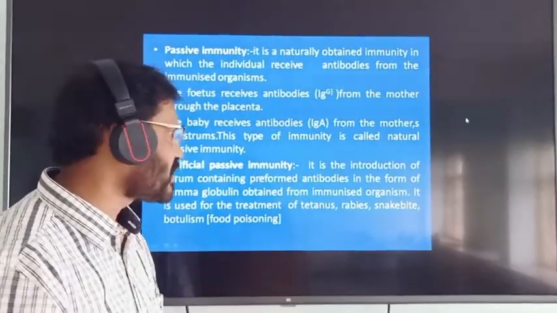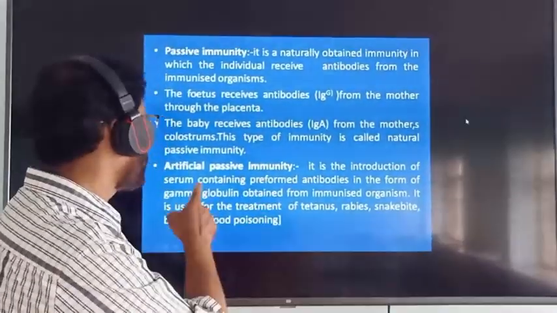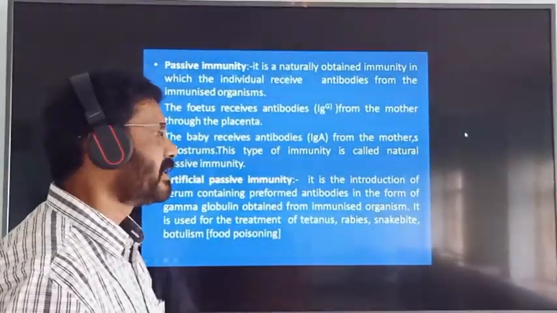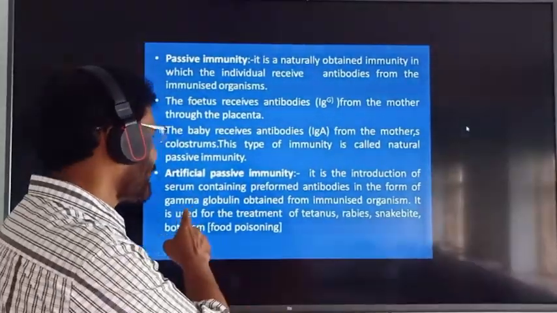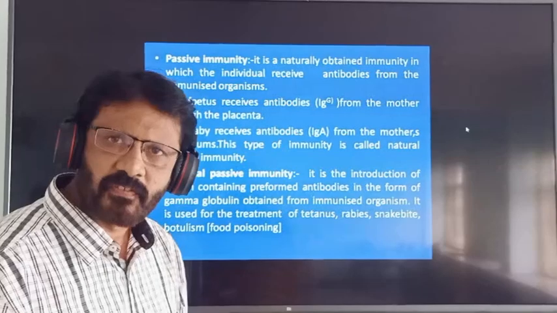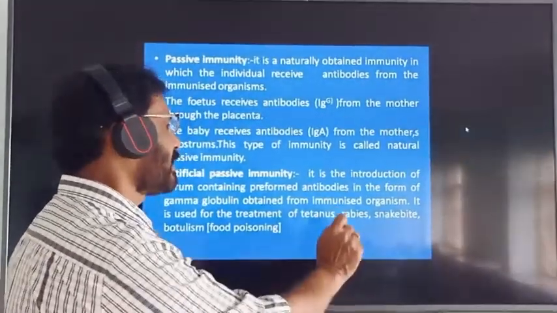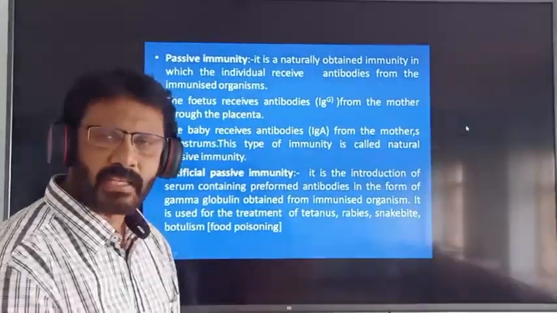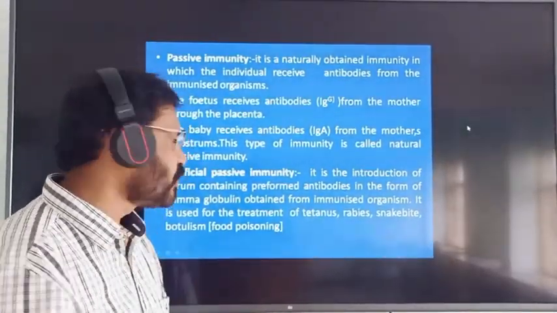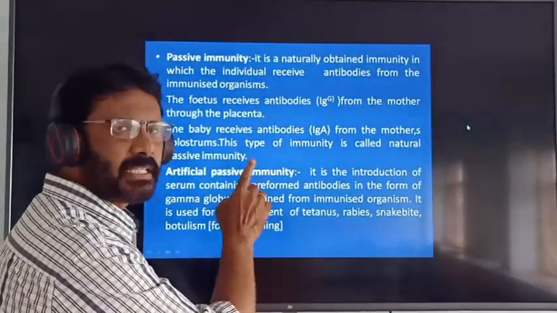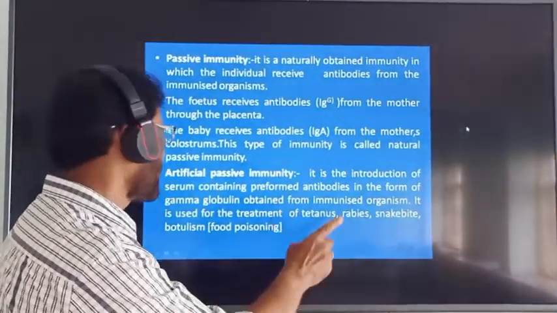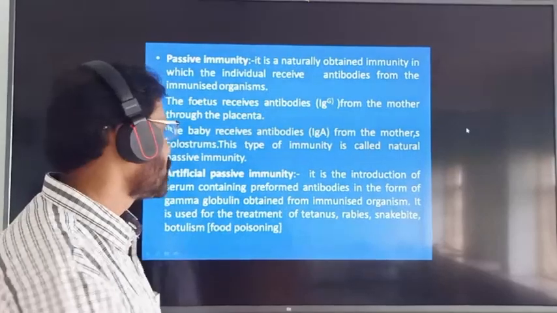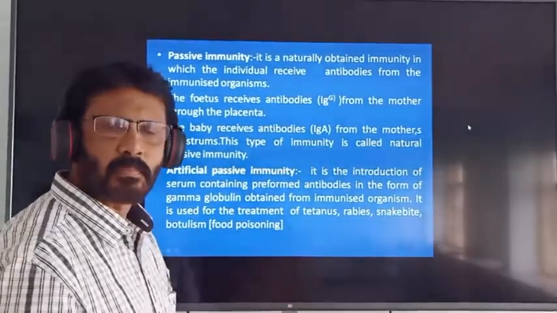What is artificial passive immunity? It is the introduction of serum containing preformed antibodies in the form of gamma globulin obtained from immunized organisms. That is called artificial passive immunity. It is used for the treatment of tetanus, rabies, snake bite, botulism, that is food poisoning.